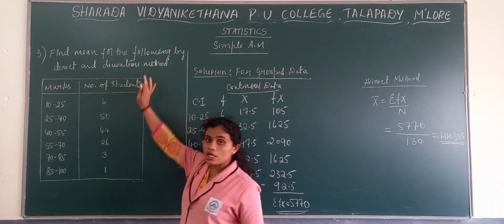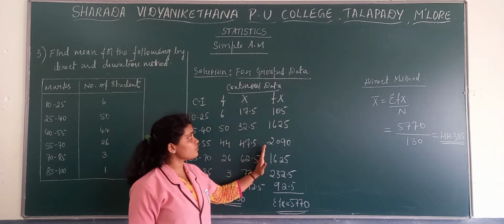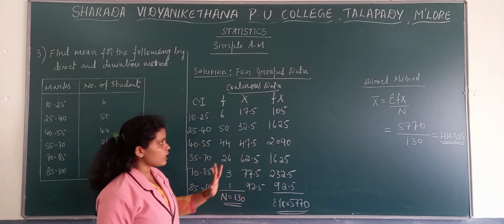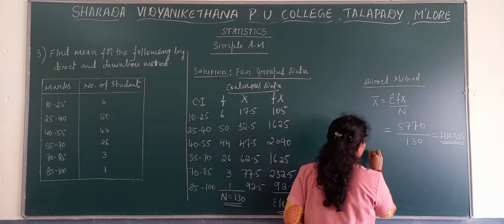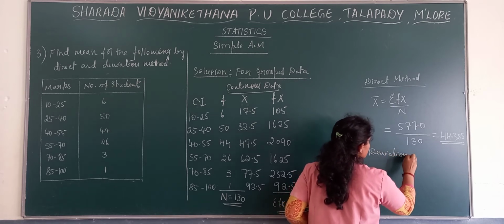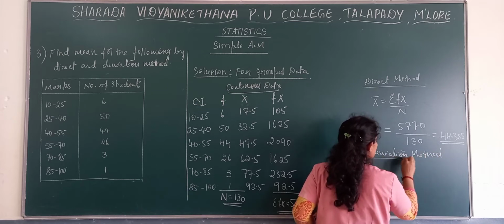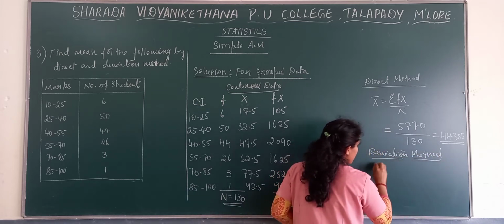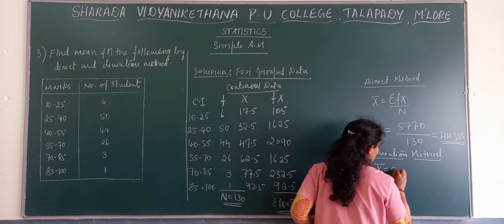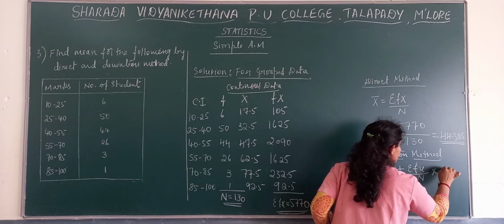Now we need to solve the same problem under the deviation method. For the deviation method, first we will write the formula here. Here the formula goes like x bar is equal to a plus sigma fu divided by n into c.